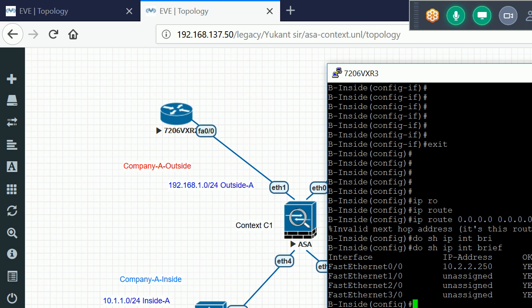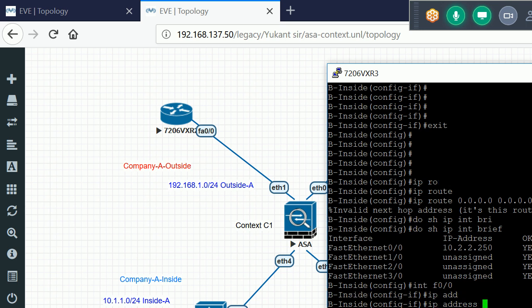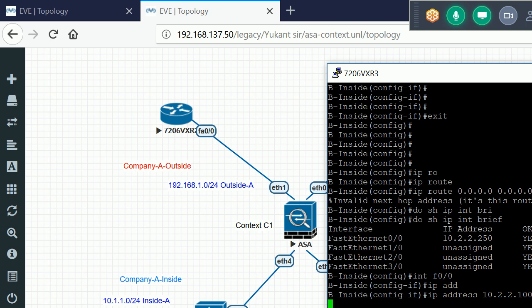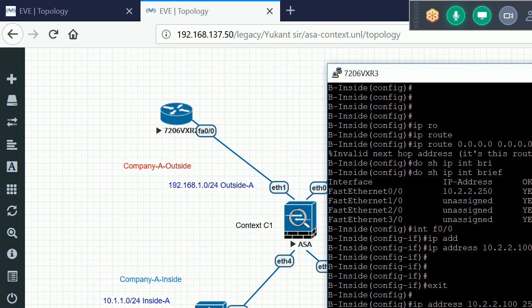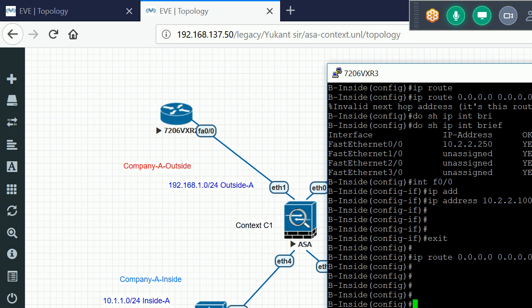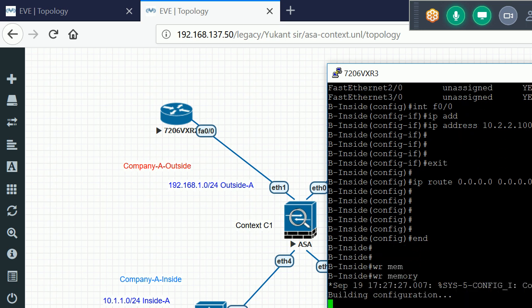Actually, I configured the wrong IP here. On f0/0, IP address 10.2.2.100 255.255.255.0. Now if I run the same command, it will take it, and then write memory.